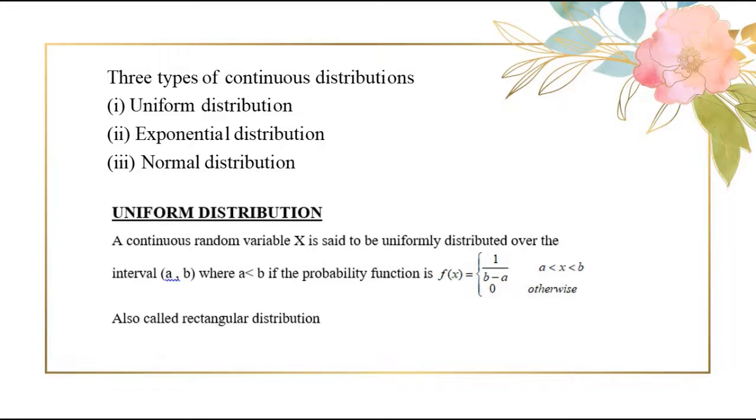A random variable capital X is said to be uniformly distributed over the interval (a, b), where a is less than b, if the probability function is given by f(x) = 1/(b − a) where a < x < b, and 0 otherwise. That is, we have a probability with constant value 1/(b − a) in the interval a < x < b, otherwise it is 0. Such a distribution is also called a rectangular distribution.